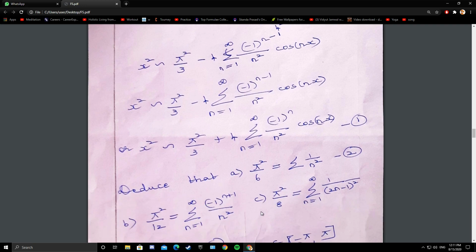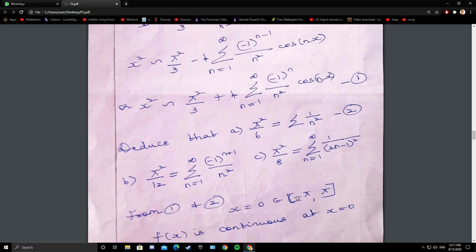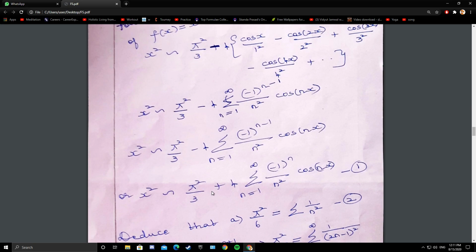Now we have to deduce these three. So whenever you have to deduce something, take the Fourier expansion as 1 and whatever you have to prove, take it as 2. I repeat, whenever you have to deduce something or prove something or show that, take the Fourier expansion as 1 and whatever you have to prove, take it as 2.